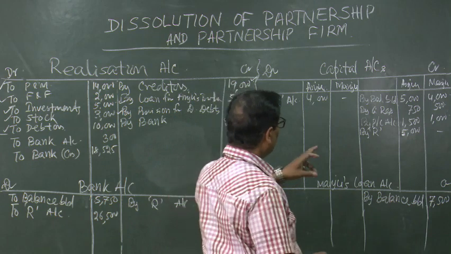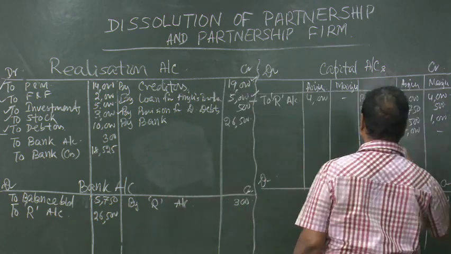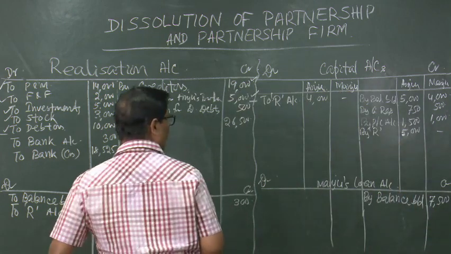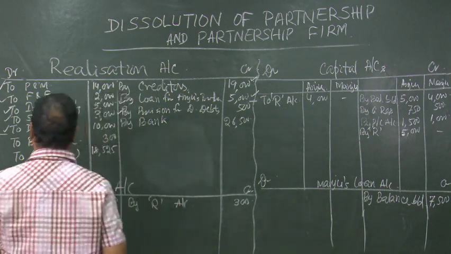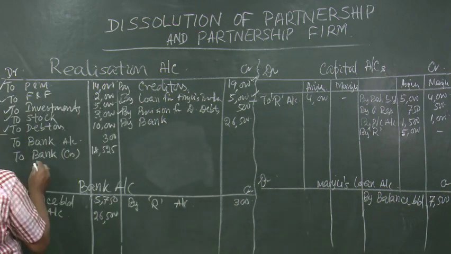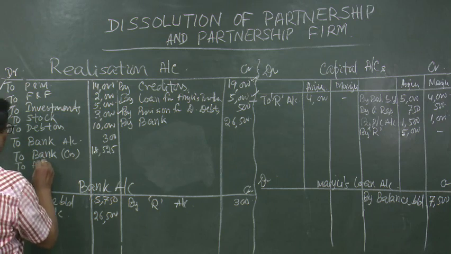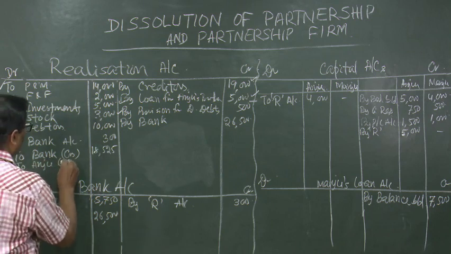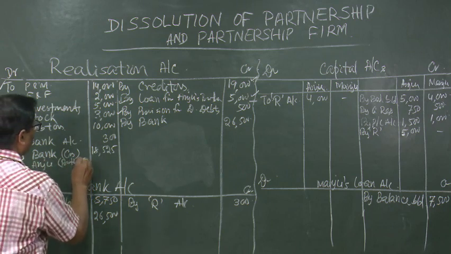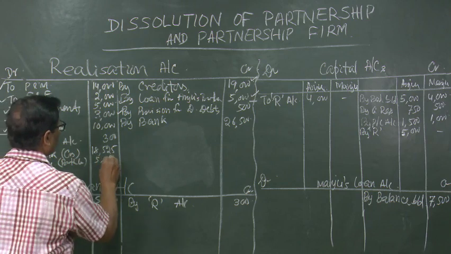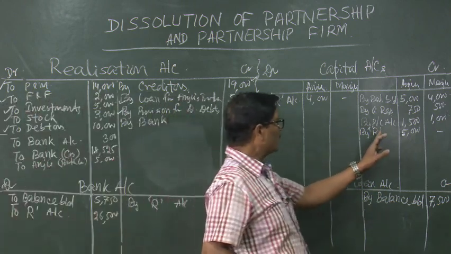This 5,000 by realization account 5,000. So, realization account debited to Anju we have not taken. To Anju brother's loan 5,000. Always pass the entry in both the sides.